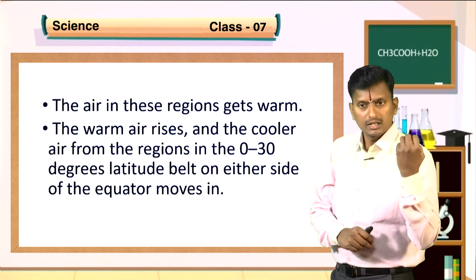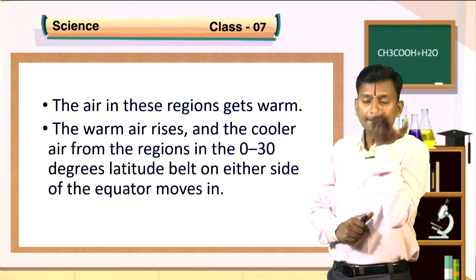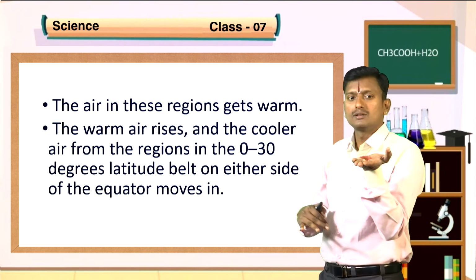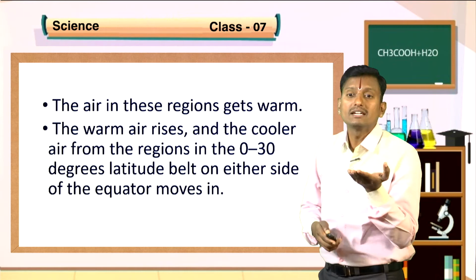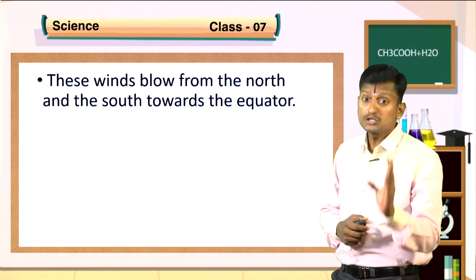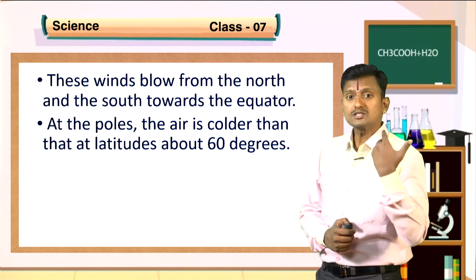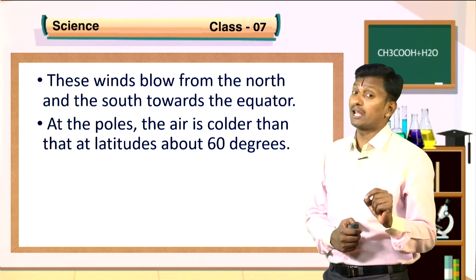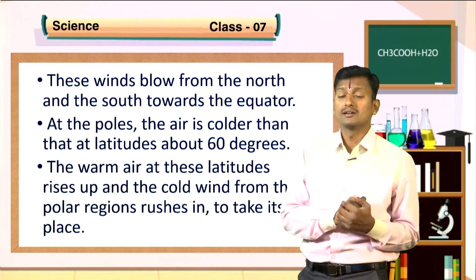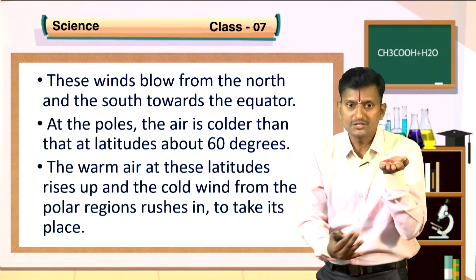When the air at the equator rises up due to more heat, the cooler air from the two poles will come towards the equator. These winds blow from the north and south towards the equator. At the poles, the air is colder than at latitudes of about 60 degrees. The warm air at these latitudes rises up and the cold wind from the polar regions rushes in to take its place.